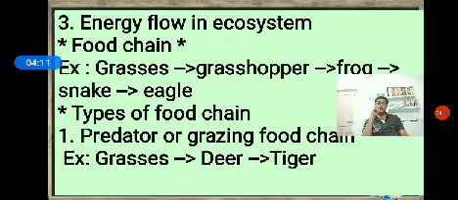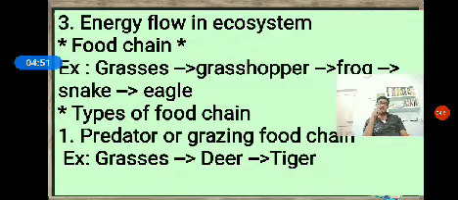The frog is also a consumer, but specifically a secondary consumer. Fourth is snake. Snakes feed on the frog. Snakes are called tertiary consumers. In some food chains we also see quaternary consumers like eagles. Eagles are able to eat the snakes.